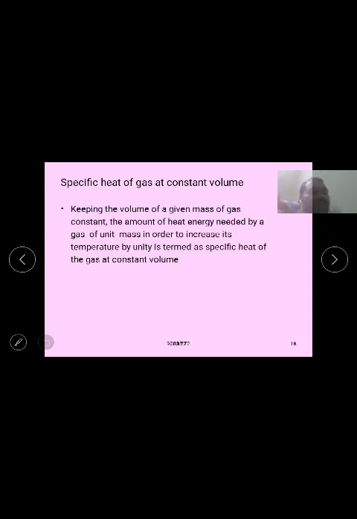Another statement is the specific heat of a gas at constant volume. At constant volume, the amount of heat energy required by unit mass of a gas or substance to raise its temperature through one degree centigrade is called the specific heat of a gas at constant volume. The formula is the same as for constant pressure, and instead of P we write V.